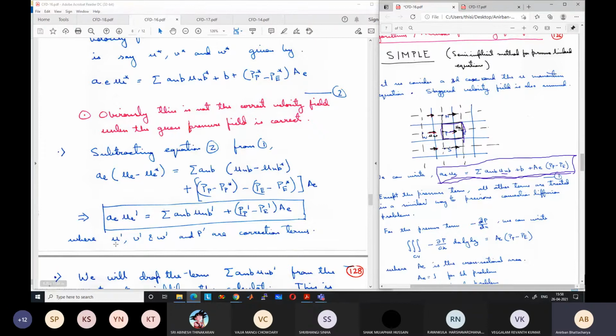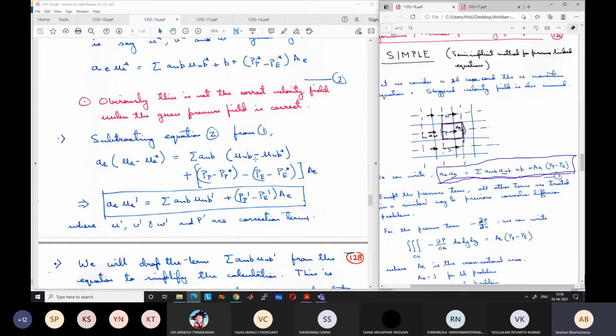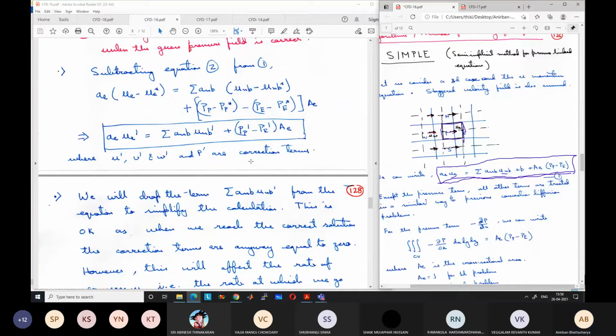Similarly for the velocities also. If somehow I can get the value of the correction terms, we can add them to the star values, the wrong values, to get the correct values. So now our aim is to find the correction terms. We have reduced the problem to finding the correction terms. Now we will take another major assumption.